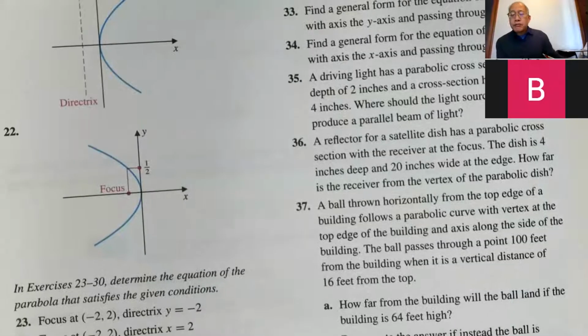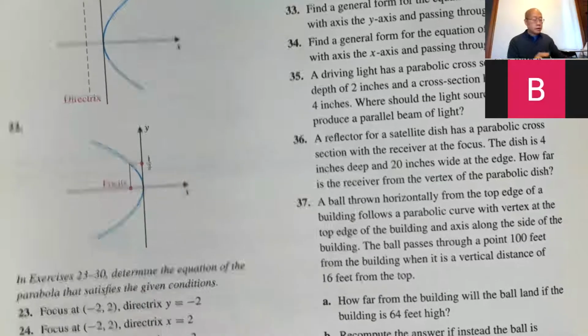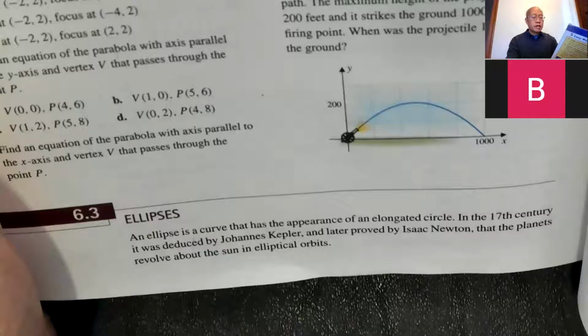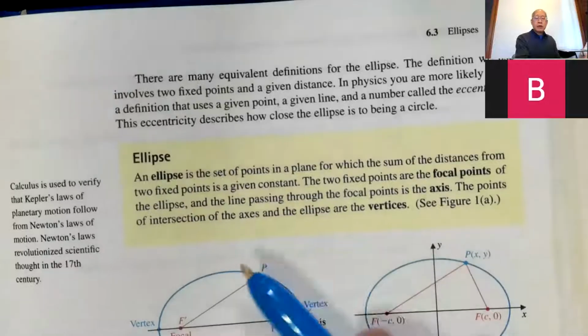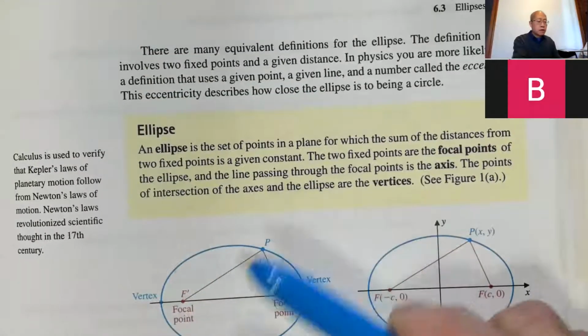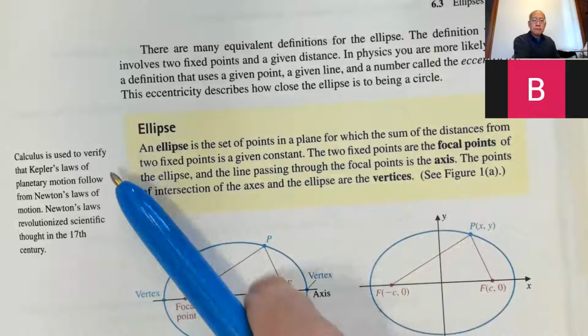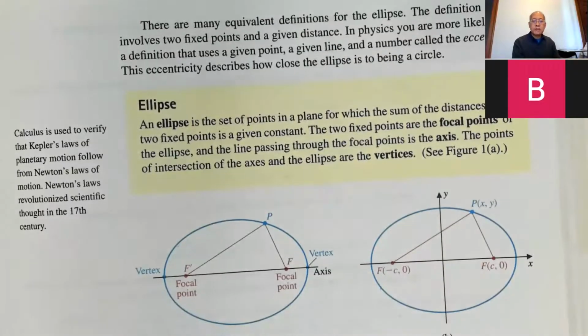Okay, I'll just give a brief introduction on the ellipse, and then I'll quit and let you work on the quiz. So ellipses, what is an ellipse? Page 327, here's a formal definition. You don't need to memorize it. You shouldn't write it on your cheat sheet. But in case you're wondering what's so good about the ellipse, why you even have it. An ellipse is a set of points in a plane for which the sum of the distances from two fixed points is a given constant.